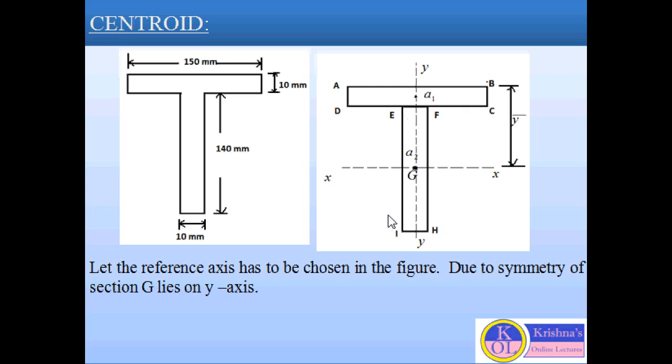If we set AB as the reference axis, about this reference axis AB we have to find the position of centroid G. The position of centroid G about reference axis AB is y bar. So we have to find this y bar to locate the position of the centroid.